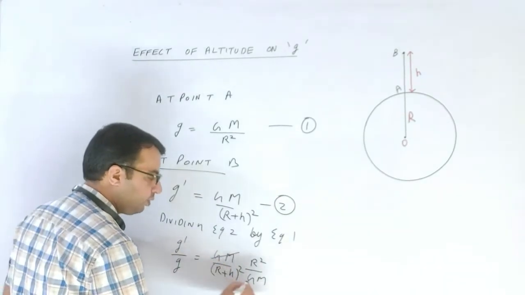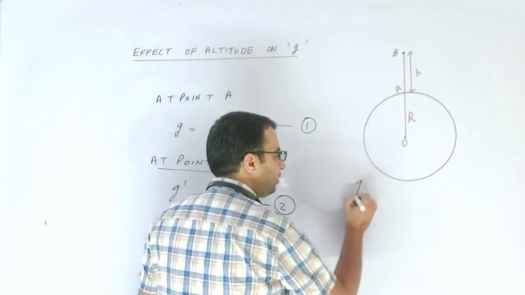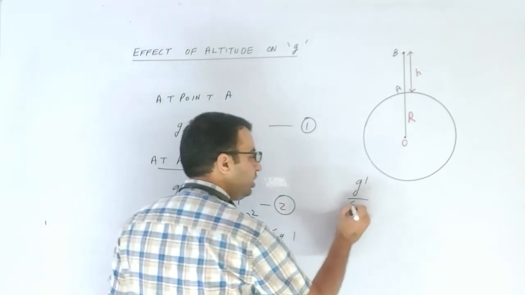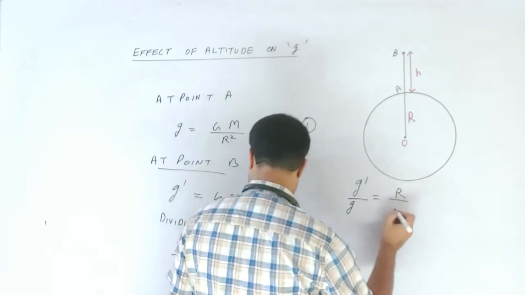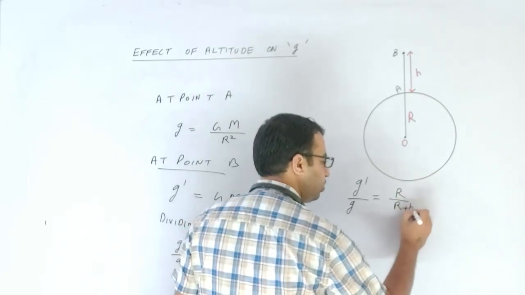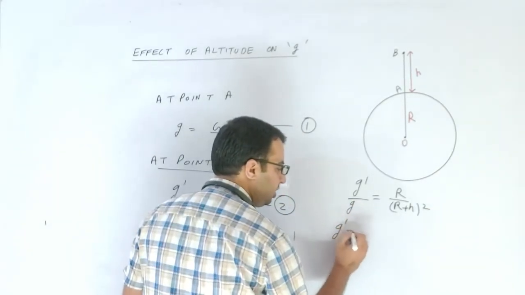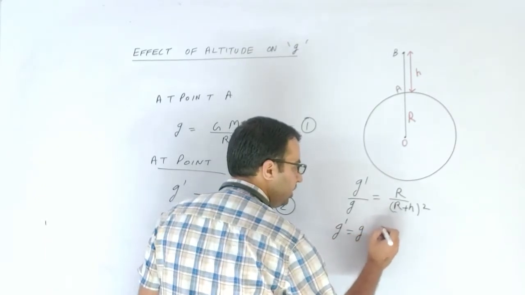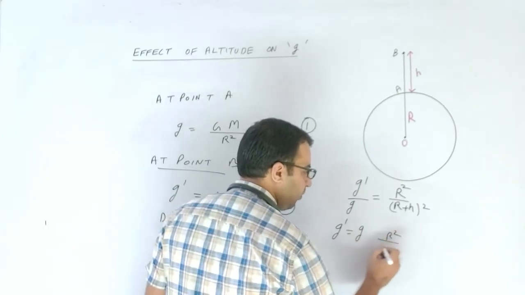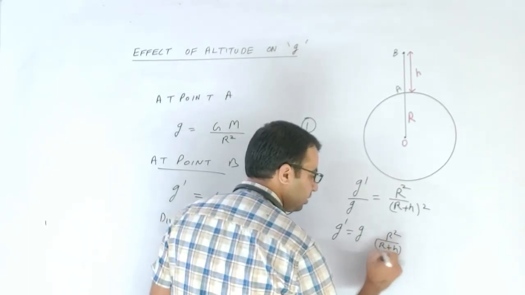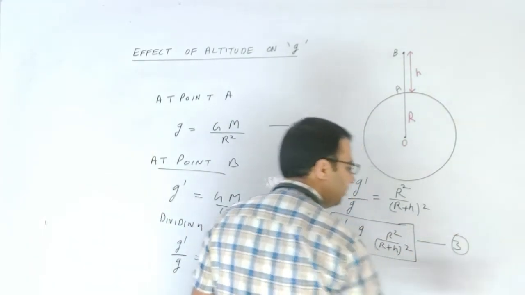From GM to GM it will get cancelled out, and we will be getting g dash upon g is equal to R square upon (R plus h) whole square, right? By rearranging the terms, g dash is equal to g R square upon (R plus h) whole square. This is one of the results. Let me mark this as equation number 3.